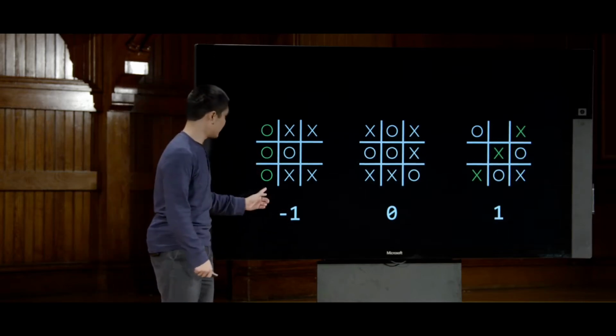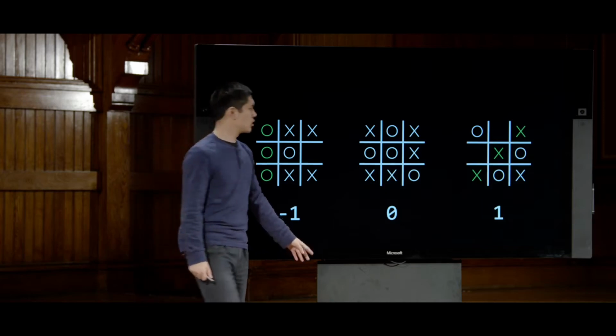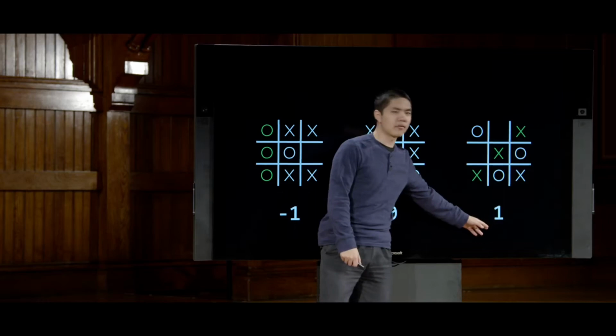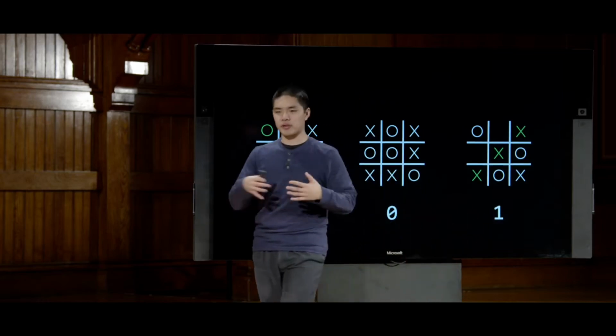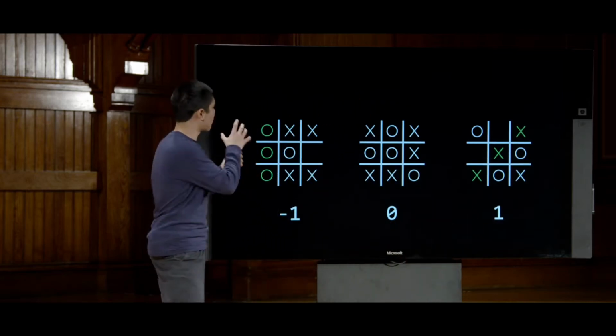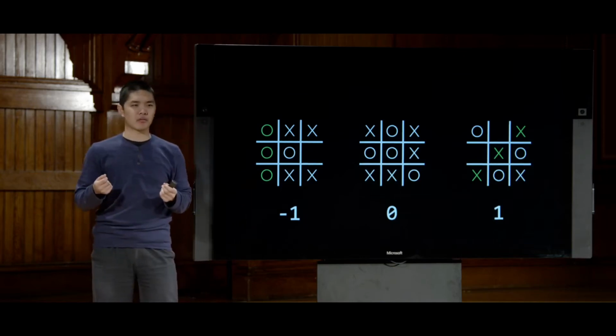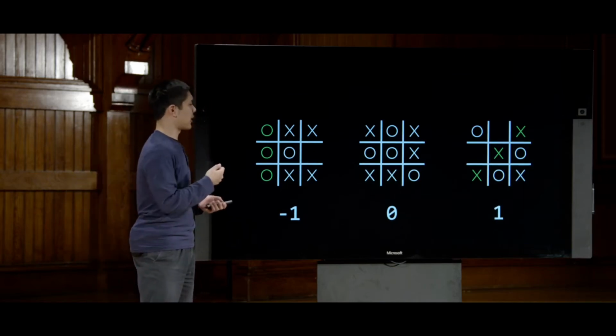We'll say O winning, that'll have a value of -1. Nobody winning, that'll have a value of 0. And X winning, that will have a value of 1. So we've just assigned numbers to each of these 3 possible outcomes. And now we have 2 players. We have the X player and the O player.